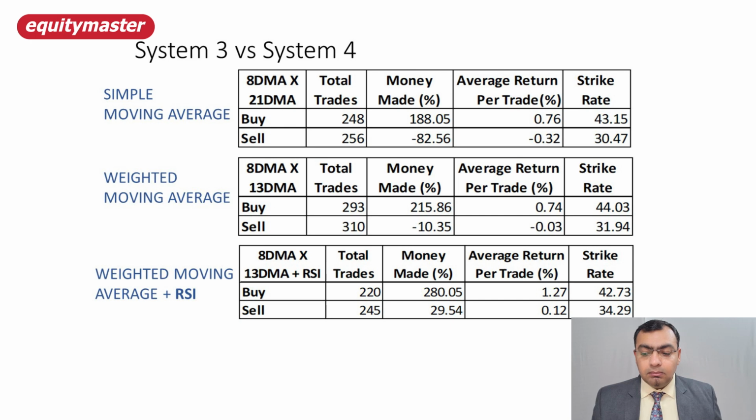So if you look at the numbers over here, I am getting an average trade on the long side of 1.27% on Nifty. The sell side, which was negative, I am getting slightly positive results, though it's not so impressive, but still it is a positive number. So yes, you can add some of your studies, you can do such kind of R&Ds using various oscillators where you are getting better results before implementing. So backtesting plays a key role before you implement your systems.